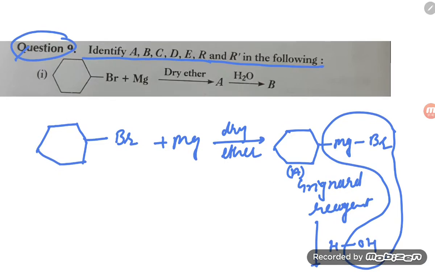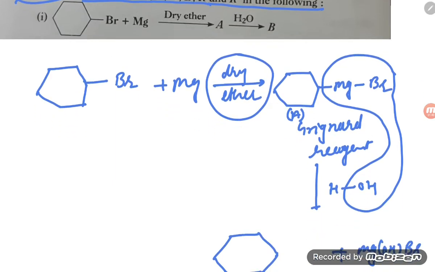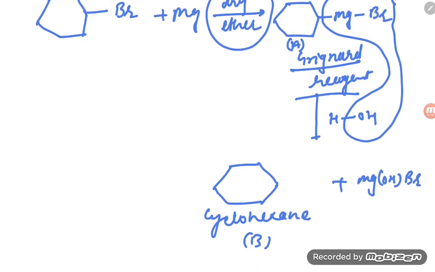That is why the question asks us to take dry ether, dry condition. If you are taking dry condition, you will be able to get the Grignard reagent. But in a hydrous condition, where water or moisture is there, it directly gives the hydrocarbon.